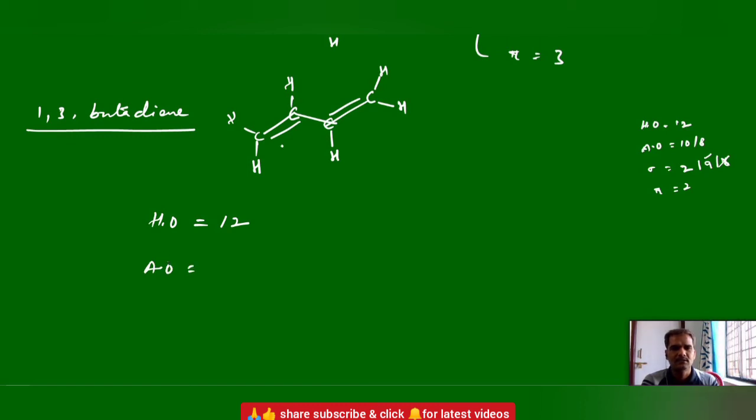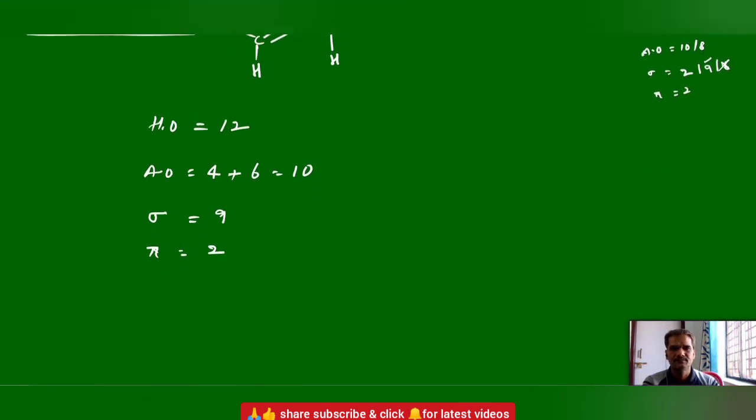Atomic orbitals. Again, 4 carbon atoms, each having 1 atomic orbital, so 4. And hydrogens, how many are there? 6 hydrogens. So you get 10 atomic orbitals. Sigma bonds: this carbon has 3, this carbon 2, and this is 6. 6 plus 3, 9. Pi bonds, we have 2 pi bonds. These are the numbers of hybrid orbitals, atomic orbitals, sigma and pi bonds. Got it now, all of you?